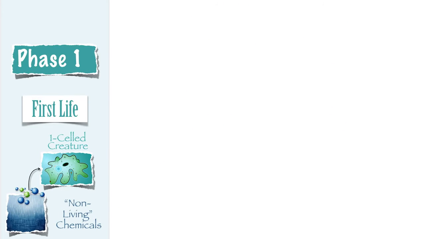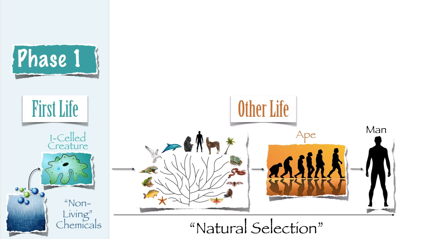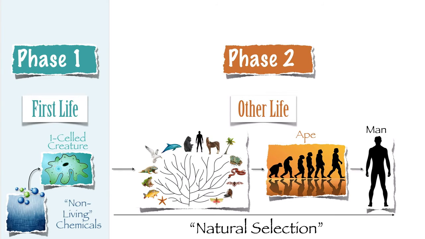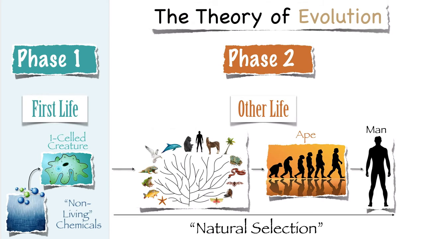Now, this hypothetical evolutionary tree falls in over here on the right, together with the ape to man progression, which I've labeled other life. So we have the process of first life on the left, labeled phase 1, and all other life on the right as phase 2. This, of course, is the theory of evolution and what is known as natural selection. Now, here is an obvious but very important point. If there's no phase 1 first life, there on the left, there's no phase 2 on the right.